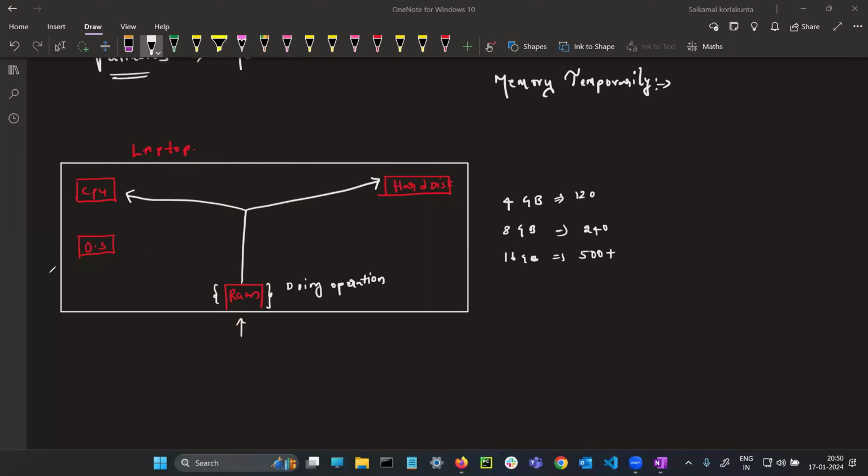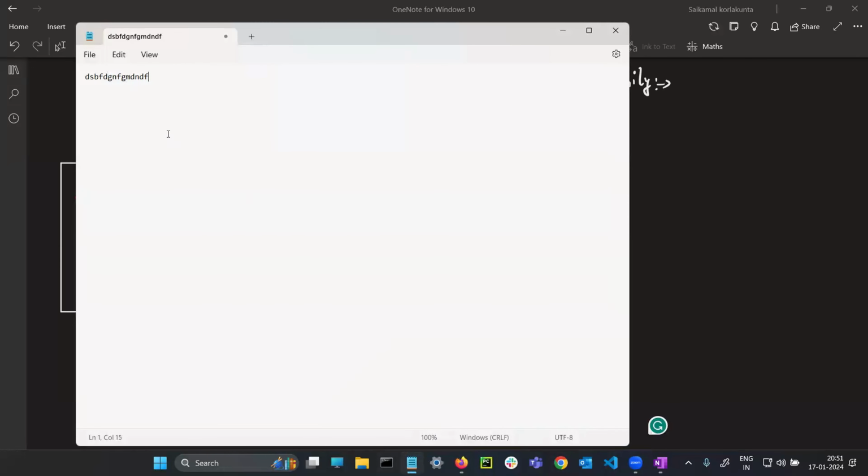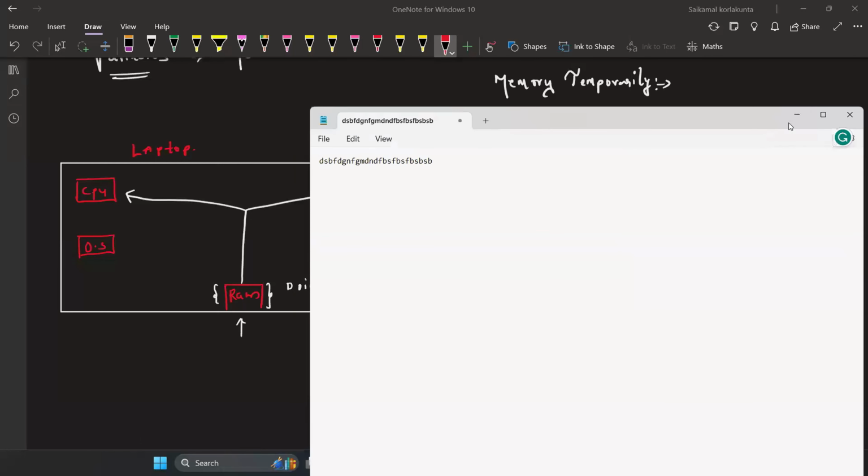In this kind of scenario, whenever it is going on, RAM will hold the memory. What is the meaning of memory here? Temporary memory means, for example, I'm opening the notepad. I'm writing some theoretical stuff here. I am minimizing.